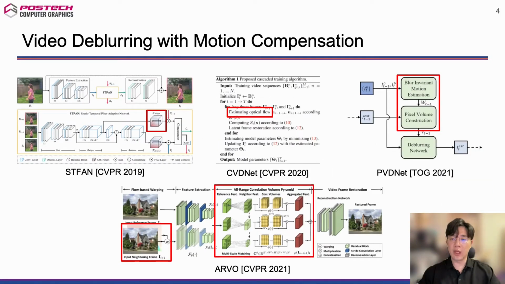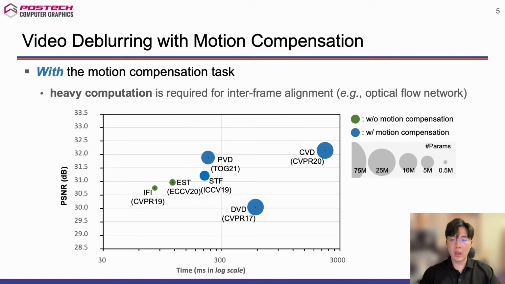For an effective aggregation of temporal information, many approaches align neighboring frames or their features by adopting a separate motion compensation module, such as optical flow, a spatial transformer network, dynamic convolution, and deformable convolution. However, while motion compensation improves the deblurring performance, as shown in the blue circles of the figure, heavy computation is required to align blurry frames, which causes significantly increased computational time, model size, and memory consumption for video deblurring.